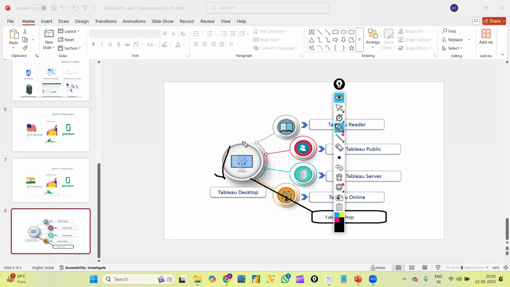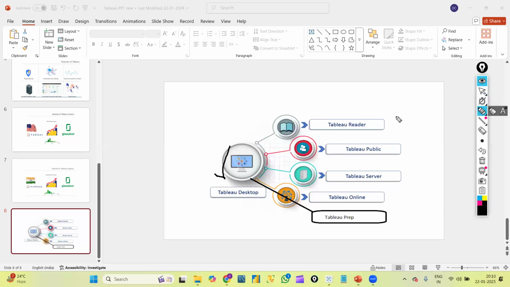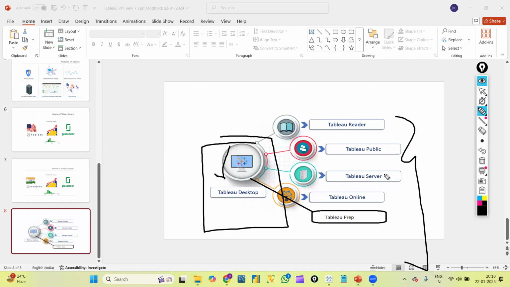In Tableau Desktop only we will create all our visualizations. Along with that we have this many products. In our course we will learn all the concepts on Tableau Desktop. Along with that we will learn Tableau Server and Tableau Prep as well. Tableau Server is something in companies, whenever we start working, we will directly connect to that company's Tableau Server and we will work at the server level itself.